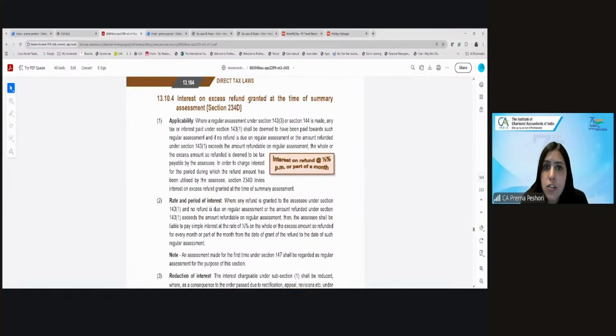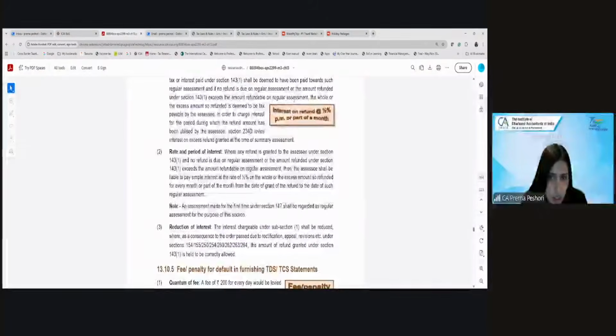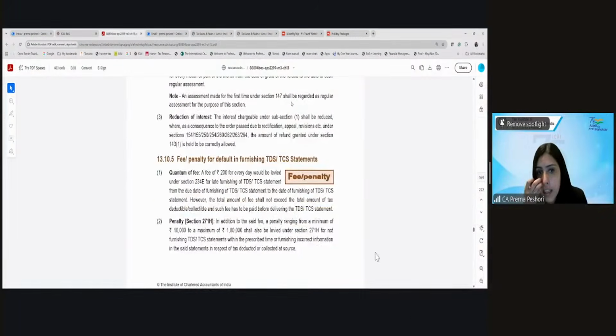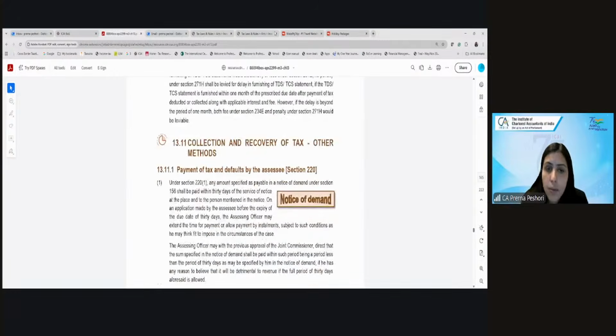Then we have interest on refund granted. So if a refund is issued to you by the income tax department, they will also pay you the interest, which is 0.5% on the amount of refund for every month or part of the month from the date of grant of the refund to the date of regular assessment. Then we have seen the fees or penalty for TDS, TCS statement.